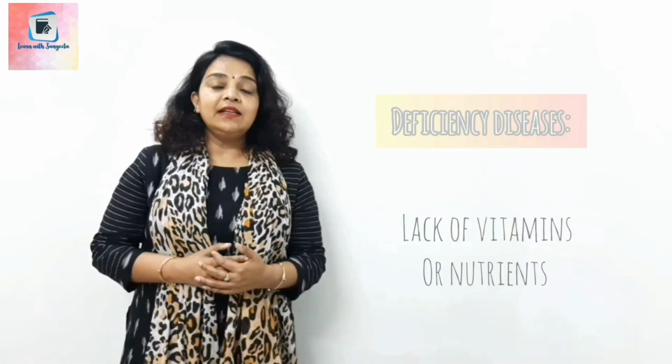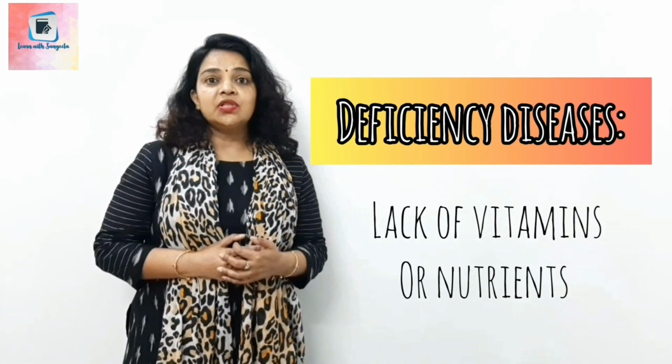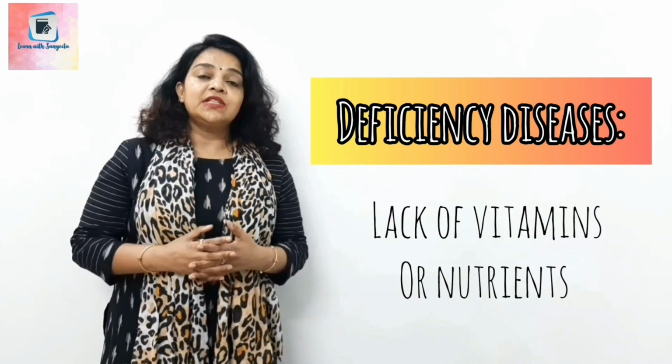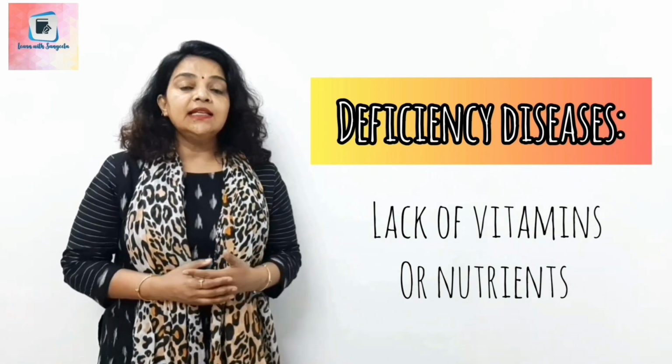On the other hand, deficiency diseases are caused by the lack of certain vitamins, minerals or any other nutrient in our diet. If our diet lacks any nutrient, it results in deficiency diseases. The meaning of deficiency disease is that something is lacking in our diet.